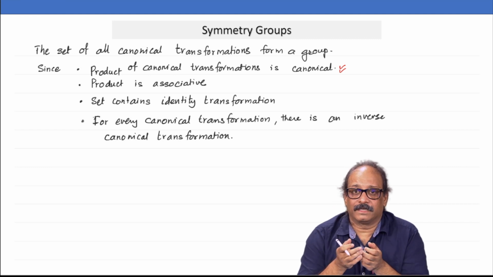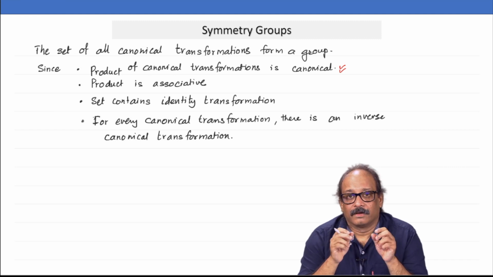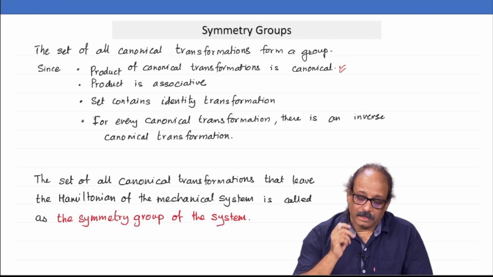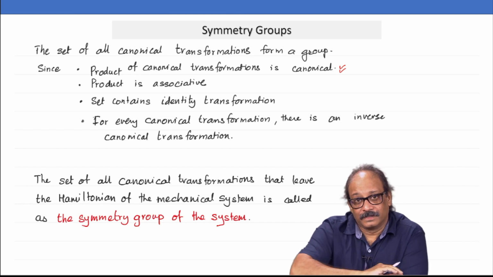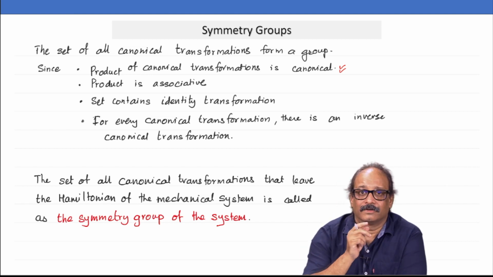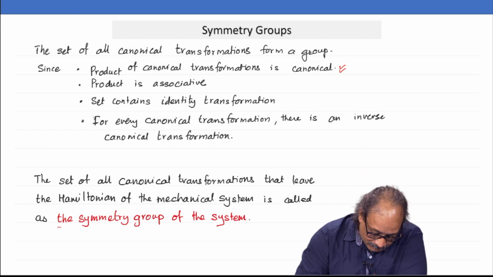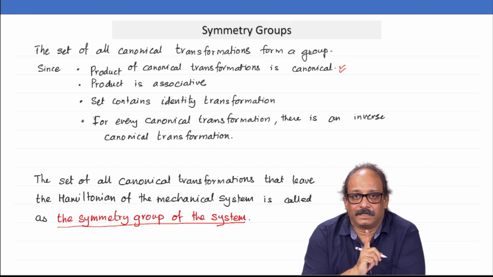Now, what is the symmetry group of a Hamiltonian? On this phase space, suppose you have a mechanical system which is described by some Hamiltonian. Now look at all those canonical transformations, out of the set of all possible transformations, only those which leave your Hamiltonian invariant, and that set is called the symmetry group of the mechanical system.